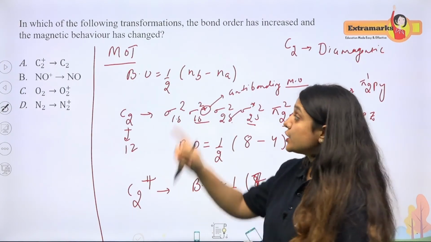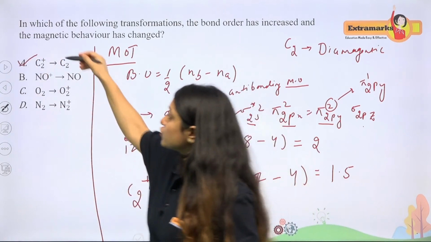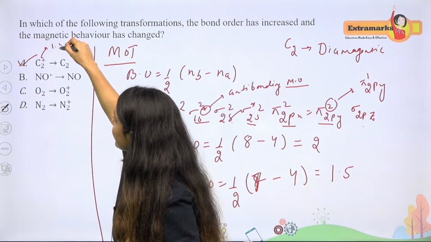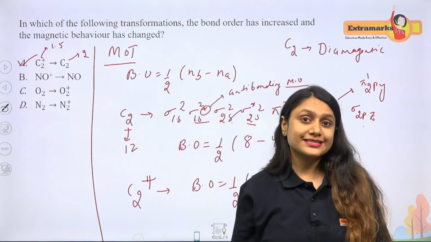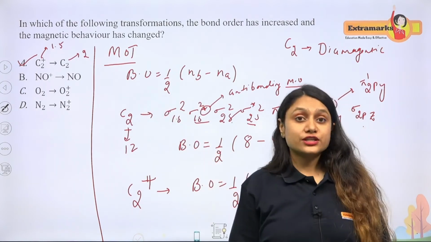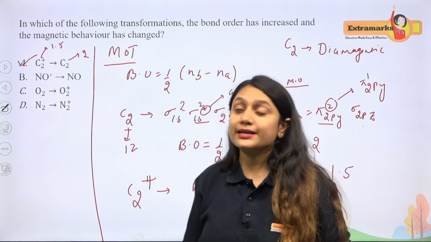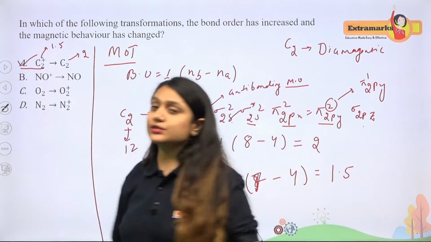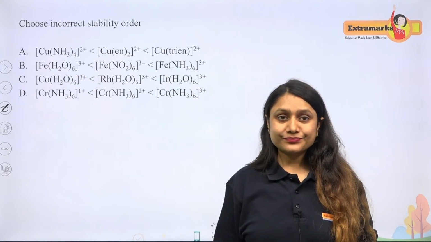Now for this particular option, because we got the answer here, similarly you can solve for the rest of the options. So now the correct choice will be A. As you can see, C2 plus has bond order 1.5 while C2 has bond order 2, and also the magnetic behavior is changing. So again you can check the rest of the options, and when you solve them, all three options become incorrect. So the correct choice will be A. Okay, so let's move on to another question here.